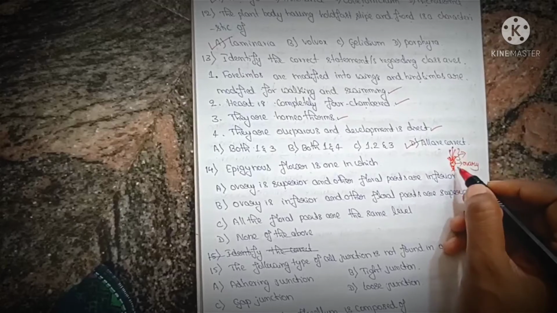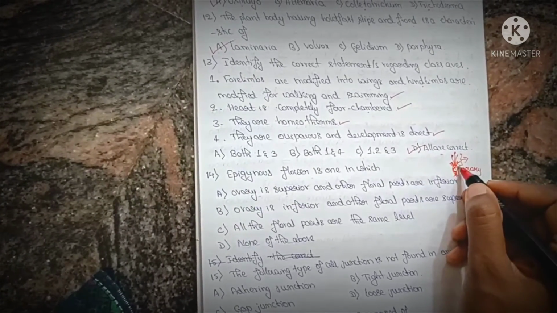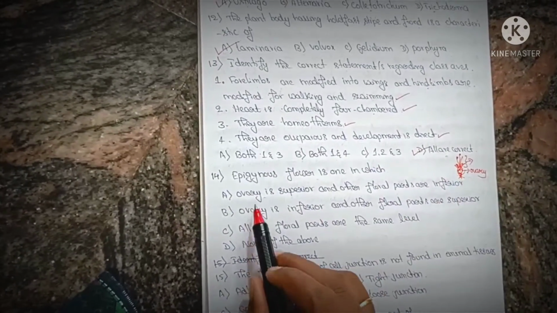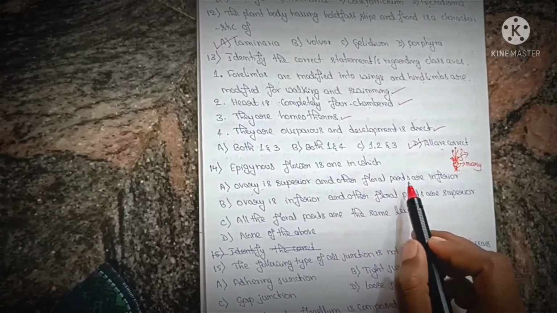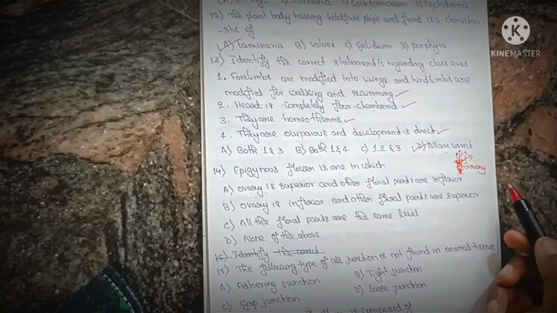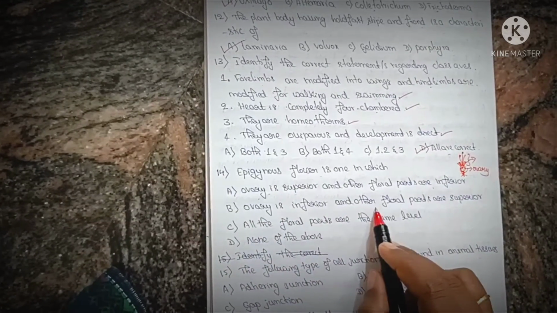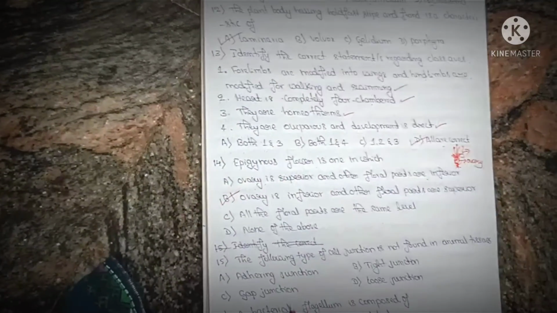So such flowers are called epigynous, above the ovary, and hypogynous means below the ovary or from the base of the ovary. So let us look at the options. Ovary is superior and other floral parts are inferior. It will become hypogynous. Ovary is inferior and the other floral parts are superior. Yes, it is the answer.